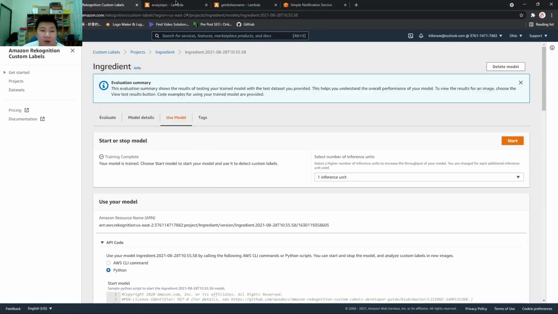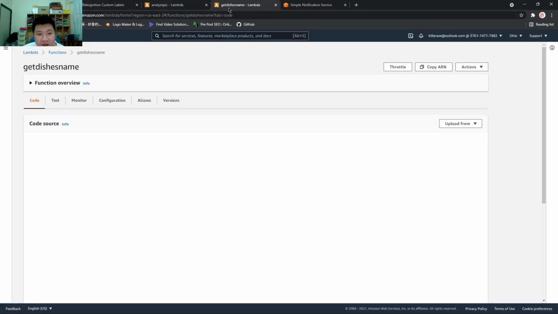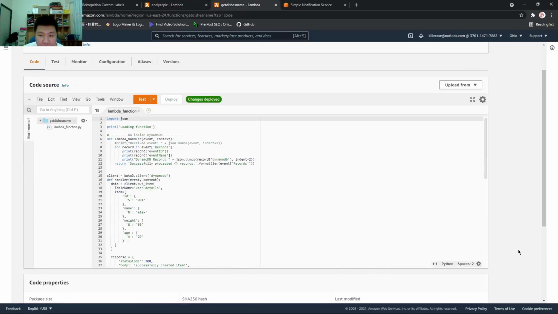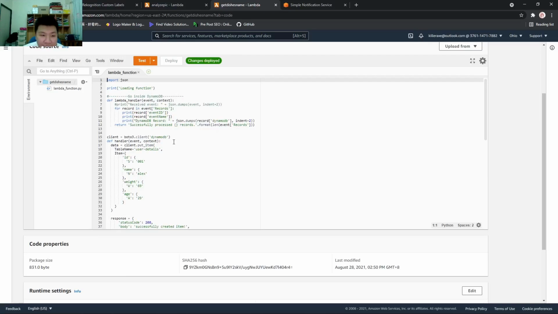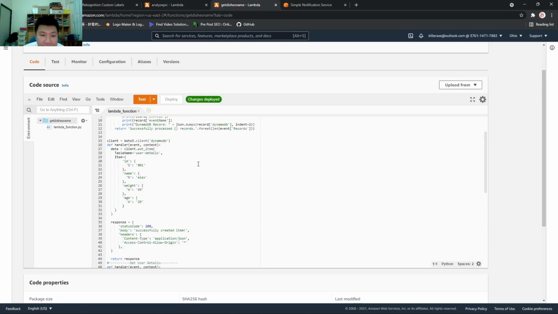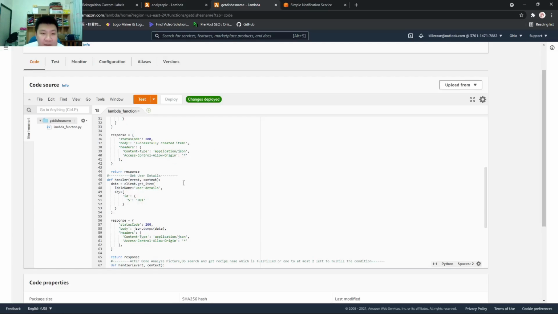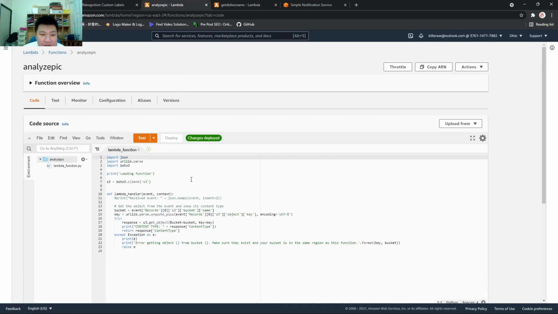After that, we'll get into the Lambda. First we have this Lambda function that gets the user information, because we need to calculate from the user information the calories that the user can consume. After getting the user details, it will stop here and wait for the analyze image to start.